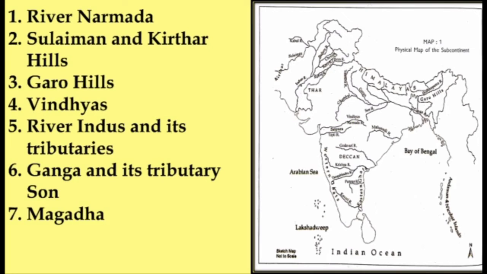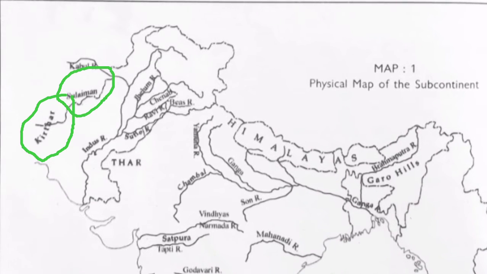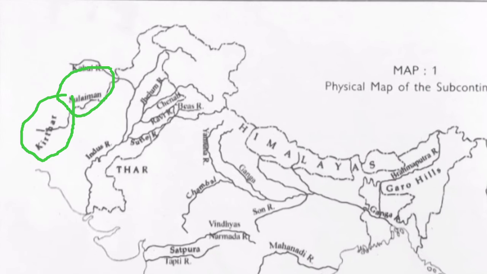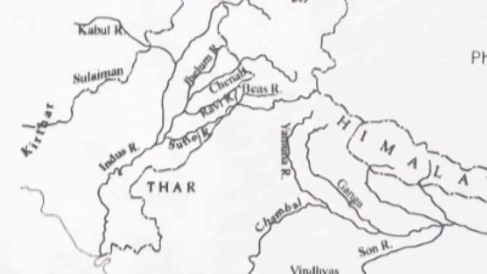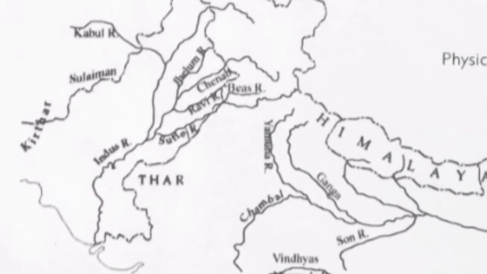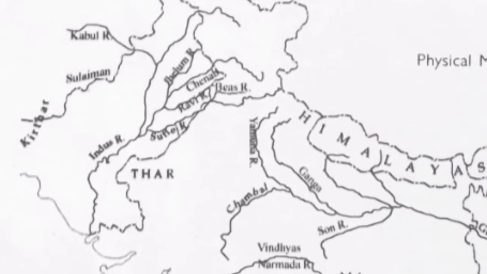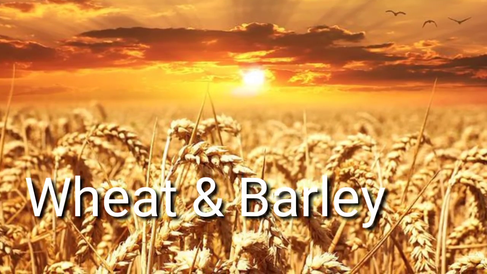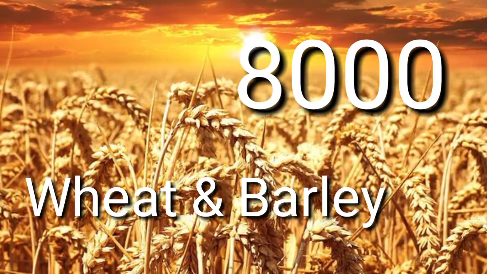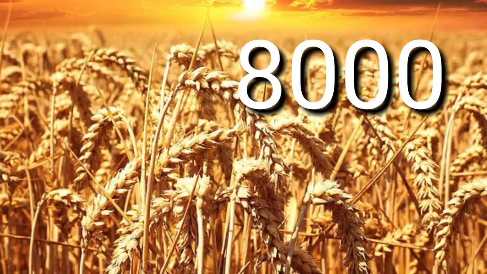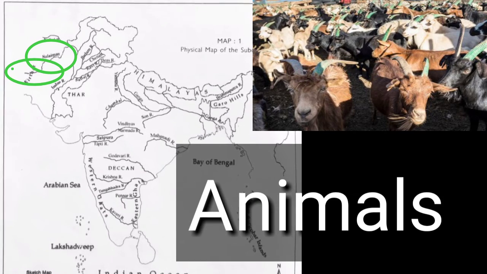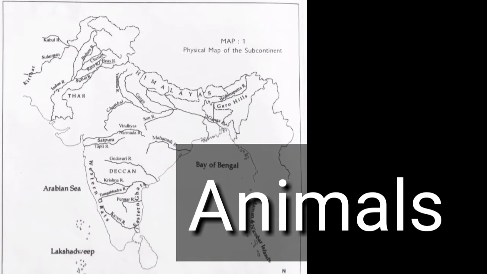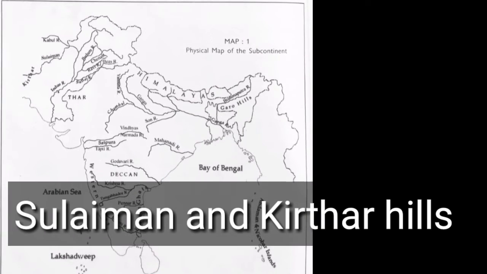Now find out Suleiman Mountain and Kirthar Hills in the northwestern direction. Here you can find it on the western boundary of the country, Pakistan. This is the area where human beings started to grow wheat and barley around 8,000 years back. They used to live in villages and they used to tame animals. Right, children? So this is the area of Suleiman Mountain and Kirthar Hills.